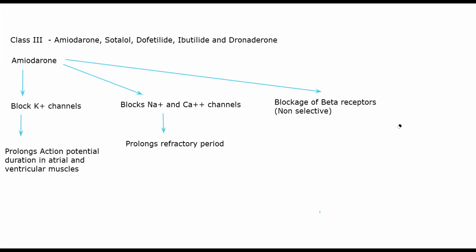Other than that, vasodilation in peripheral vasculature, in the peripheral blood vessels, will decrease preload. If preload decreases, the total workload on your heart or the pressure on your heart will significantly decrease. Preload is the amount of pressure your heart, or specifically your ventricles, have to overcome to fill completely. If preload decreases, it will be easier for your ventricles to fill completely. In arrhythmias, because rhythm is so erratic, preload also eventually becomes very high. Giving amiodarone will help in that aspect as well. So those are the effects of your amiodarone.